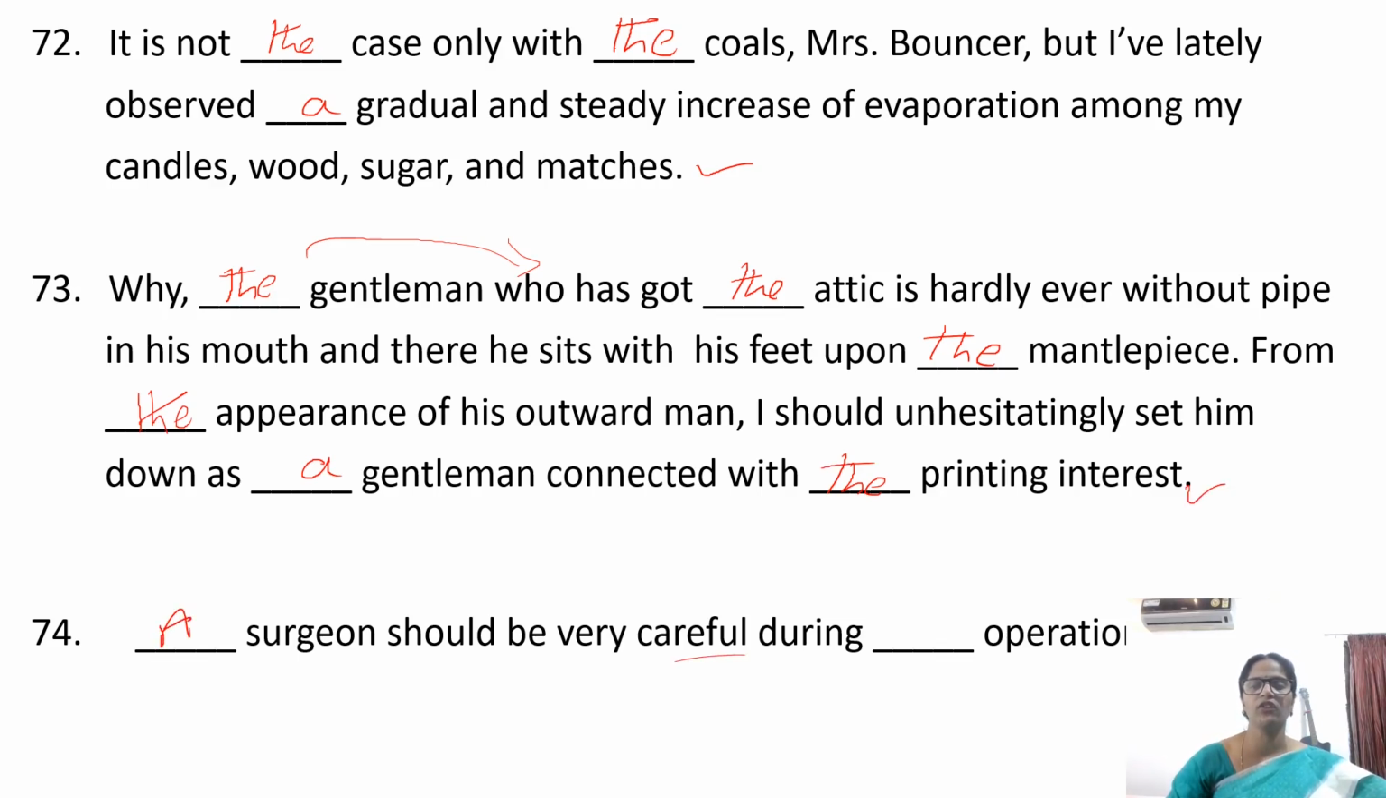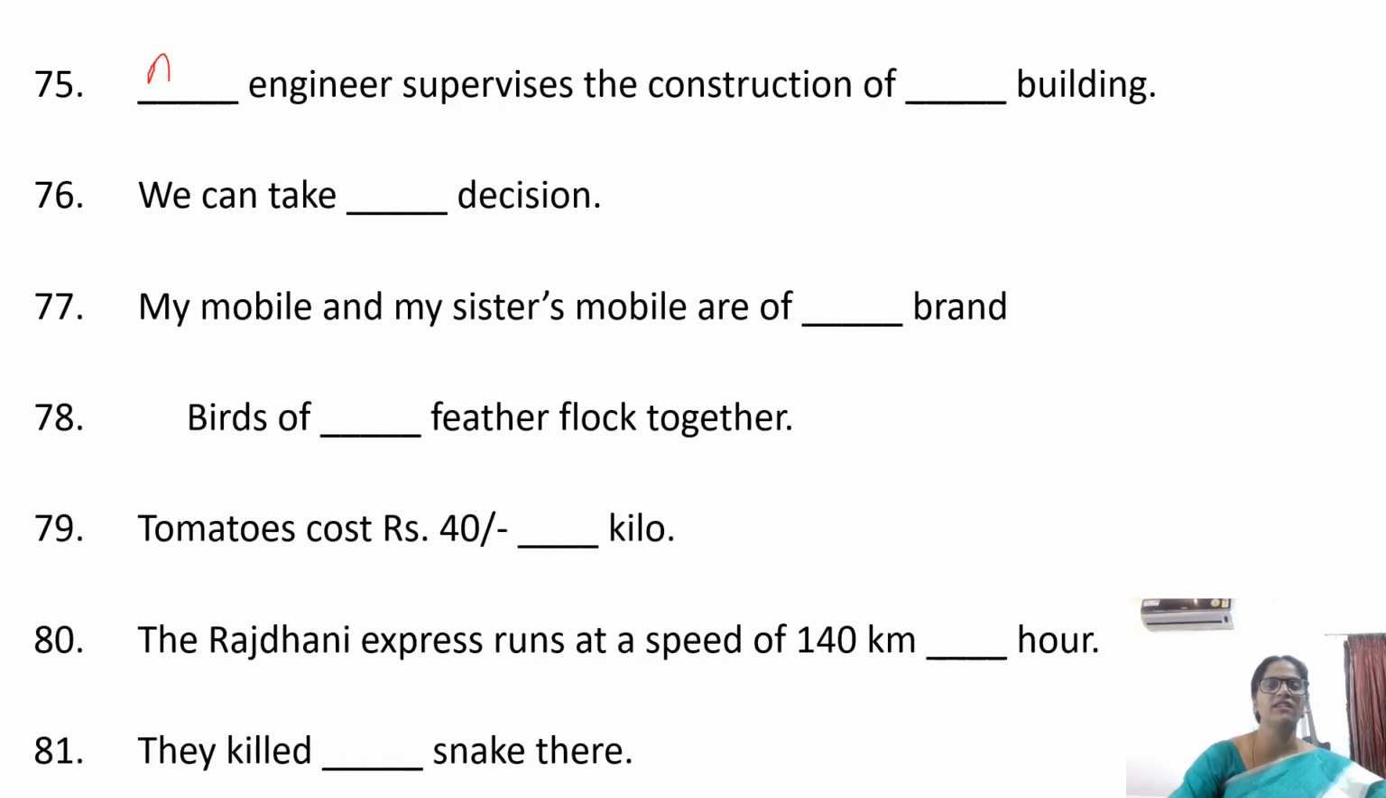A surgeon should be very careful during an operation. Any surgeon should be very careful during any operation. Operation starts with an O sound and O is a vowel sound. An engineer supervises the construction of a building. An engineer, the name of a profession, we have to use the indefinite article, either a or an. An engineer, the e is a vowel sound. An engineer supervises the construction of any building. So we have to use a.